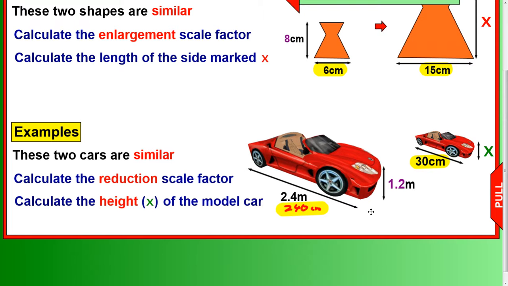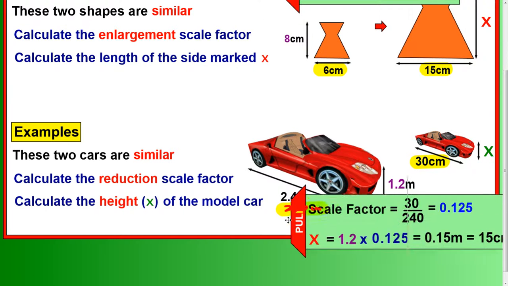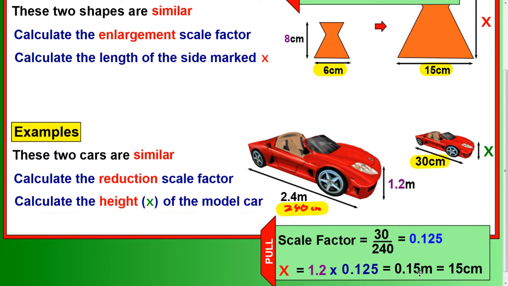Now all you have to do after that is take your 1.2 here and times it by 0.125. Again, because you've got a reduction scale factor, your scale factor should be less than 1 to make things smaller. So when you multiply by things less than 1, you make things smaller. So 1.2 multiplied by 0.125, let's have a look at that. It comes out to be 0.15, but that was in metres, so I've just changed it to centimetres. You could write 0.15 metres, but I've changed it back to 15 centimetres because that 30 was in centimetres.